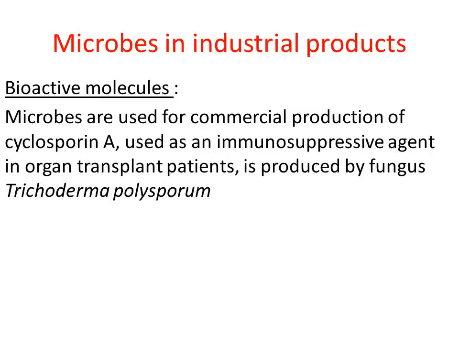So from which organism is this bioactive molecule produced? It is produced by using a fungus called Trichoderma polysporum. Clear? Trichoderma polysporum is a kind of fungus. This fungus is grown at the industrial level in large amounts in order to produce cyclosporin A. This is a very important concept. Cyclosporin A is a very effective bioactive molecule. It is used as an immunosuppressive agent in organ transplant patients, right?